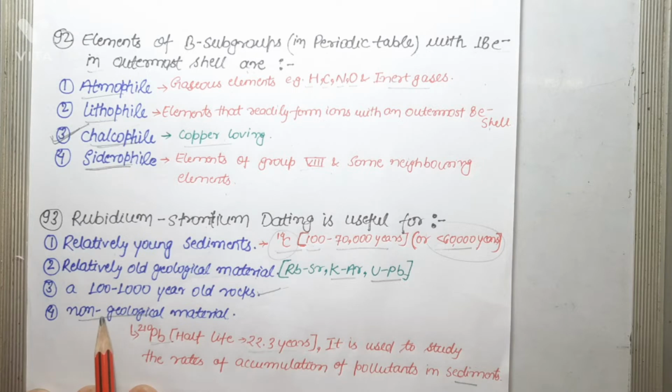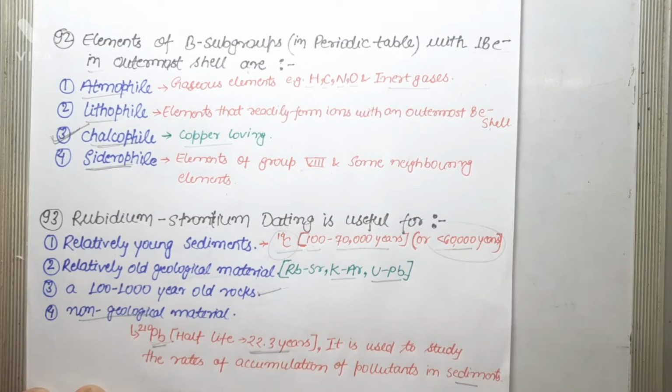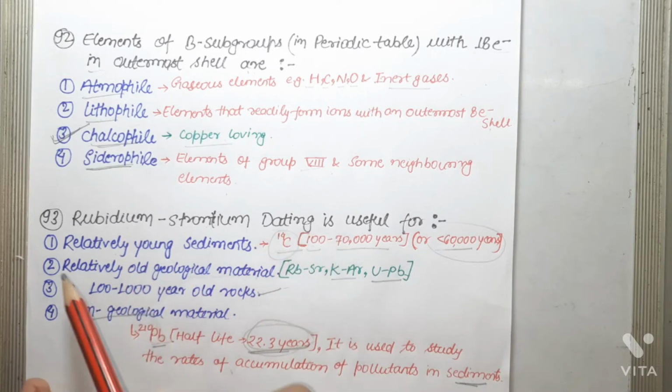Okay, and to date non-geological material, I have one example that is lead 210, whose half-life is 22.3 years. Because of this short half-life, it is used to study the rates of accumulation of pollutants in the sediments and not used to date geological material. Why? Because geological material cannot be dated with such a short half-life. As far as this question is concerned, rubidium strontium dating is useful for relatively old geological material.